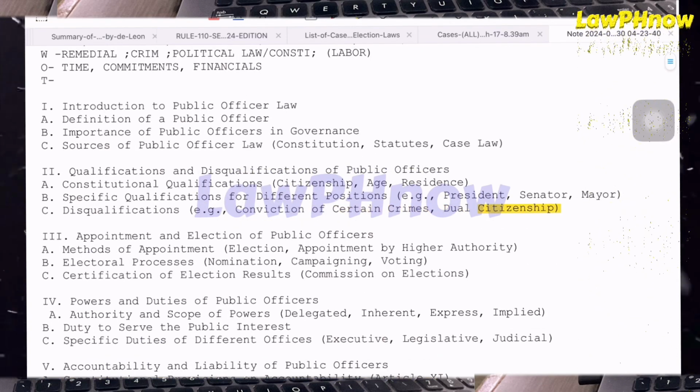3. Appointment and election of public officers. A. Methods of appointment: election, appointment by higher authority. B. Electoral processes: nomination, campaigning, voting. C. Certification of election results, Commission on Elections.